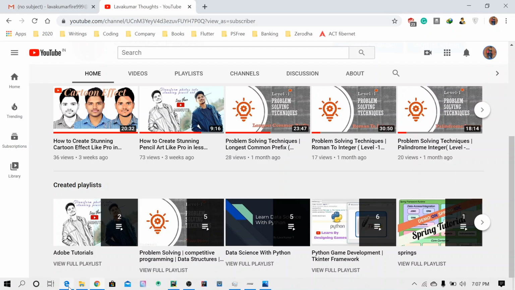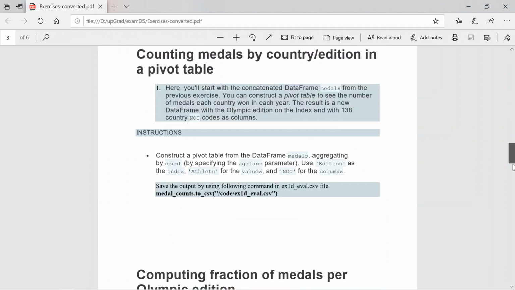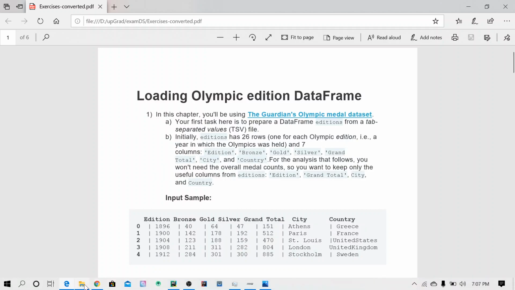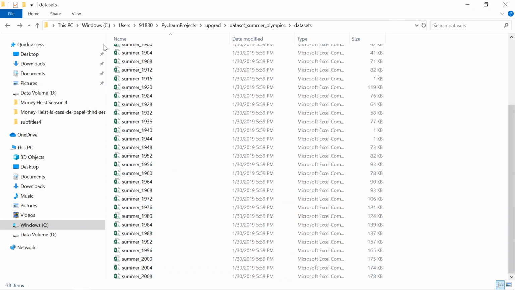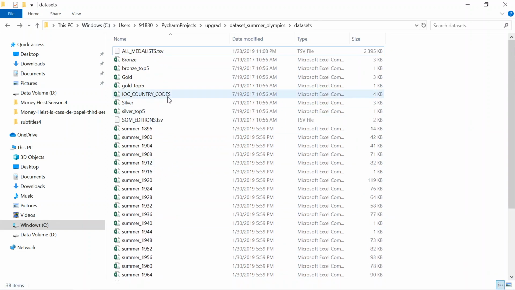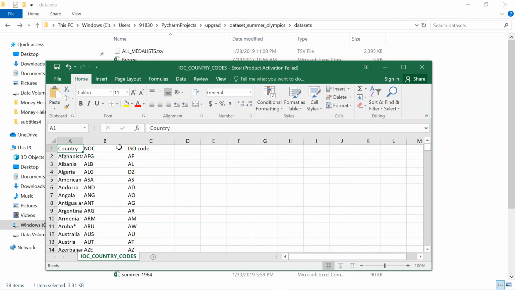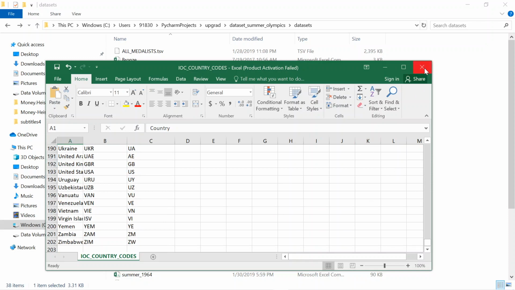So okay, this is the question which they gave, this complete thing. First, I'll show you the data sets. These are the various data sets from the 1896 to 2008 Summer Olympic Games, and these are the country codes of the various countries that participated. All the country codes, like Afghanistan, the ISO code, the NOC code, all these things they give. I think around 200 countries participated.